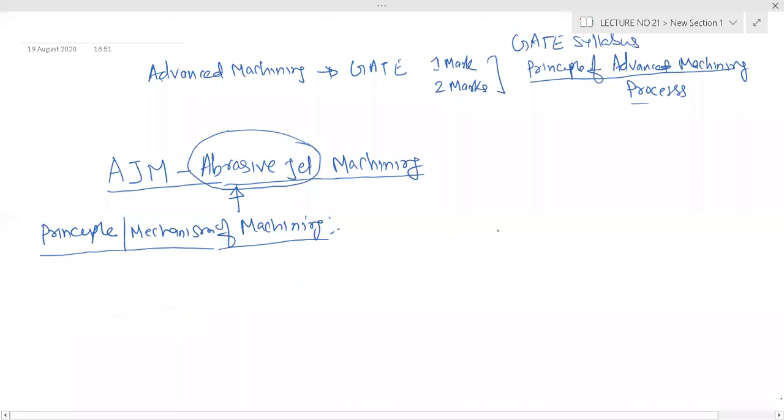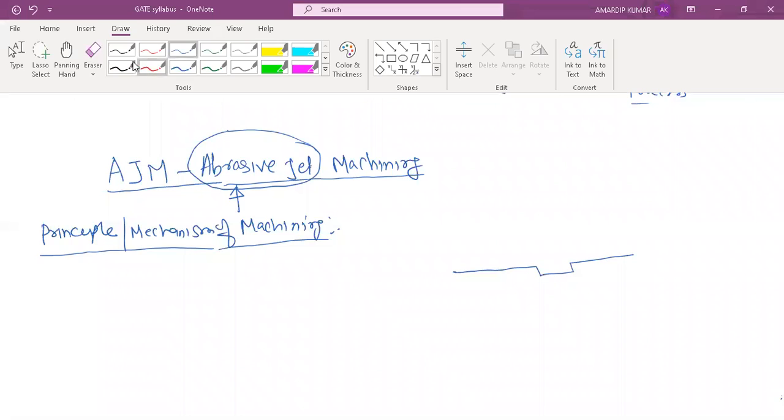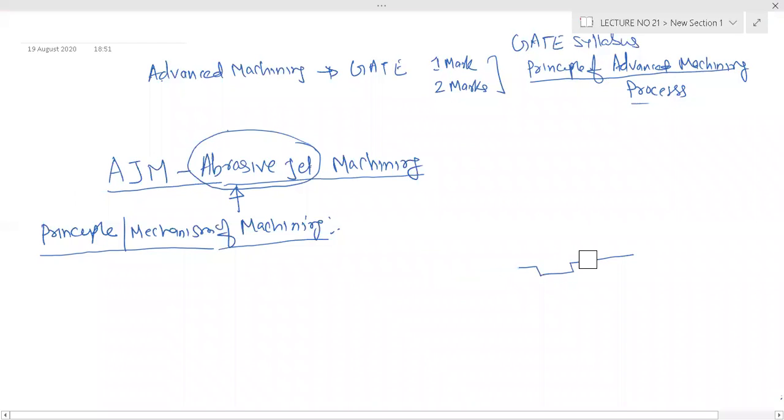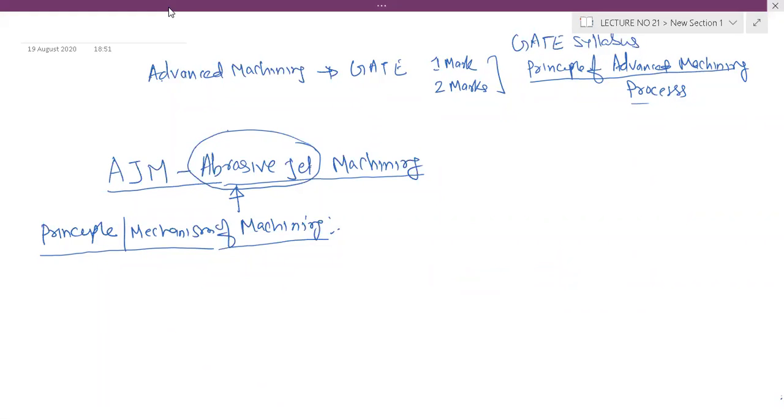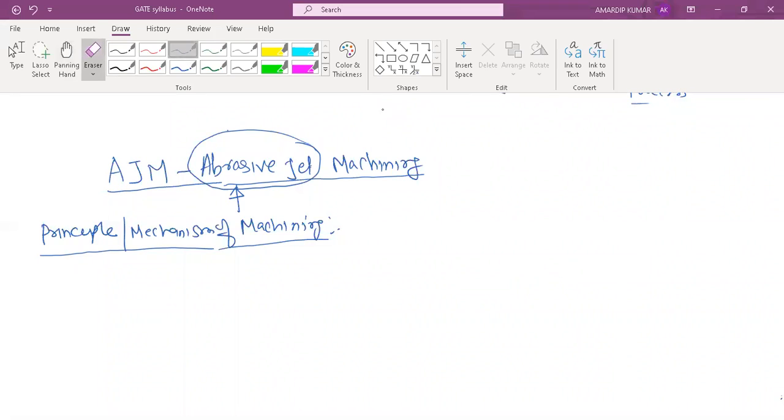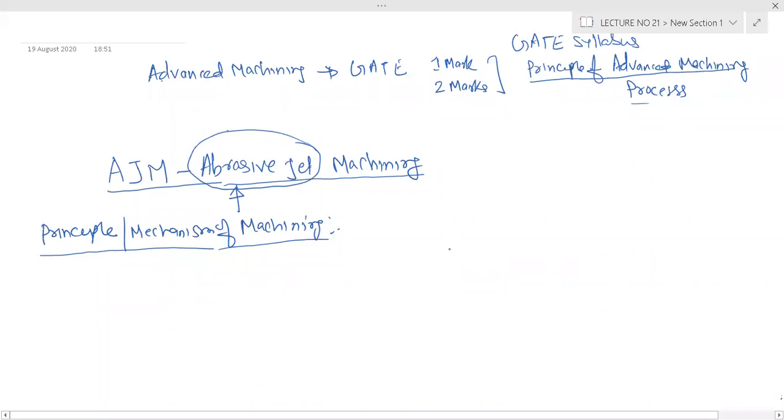So we'll understand it by picture. So this is your workpiece, and always remember that my notes and my teaching almost match, but I teach from my actual notes.